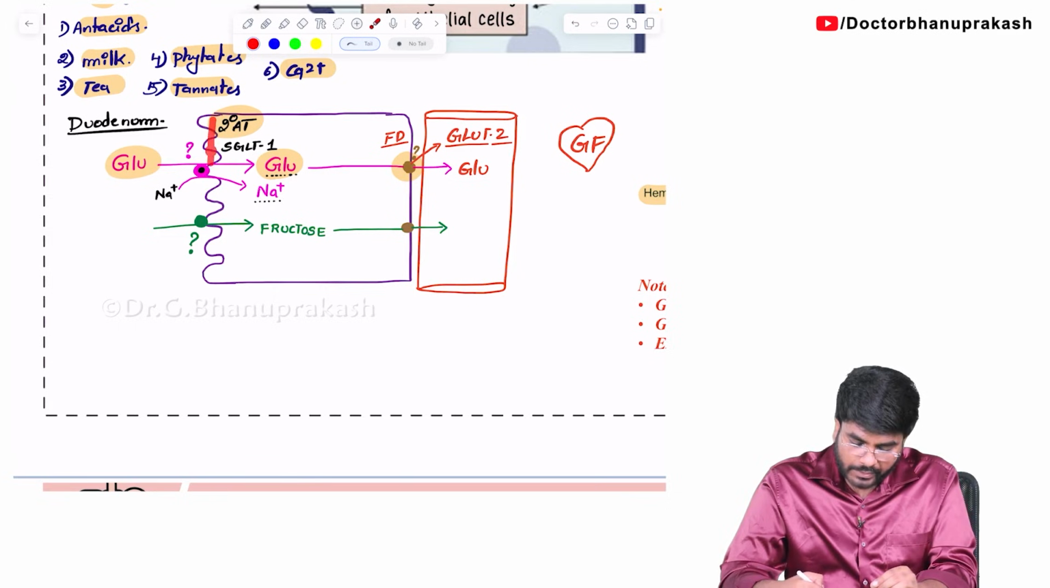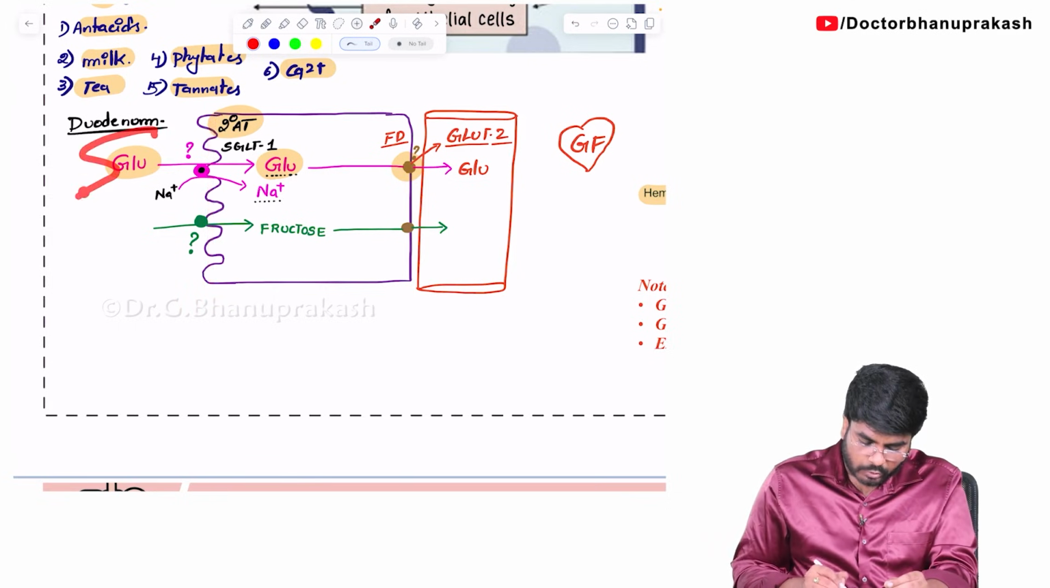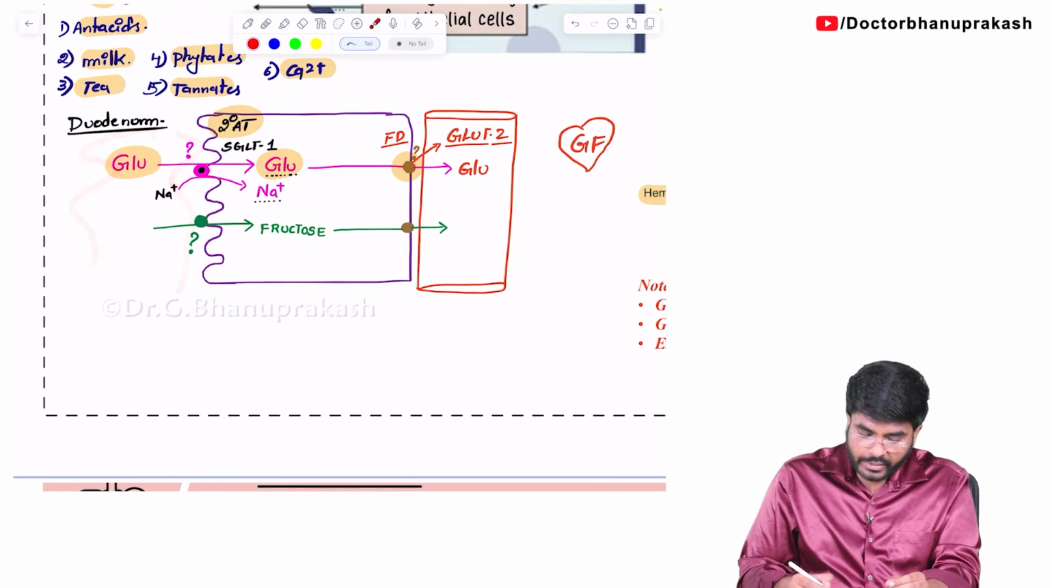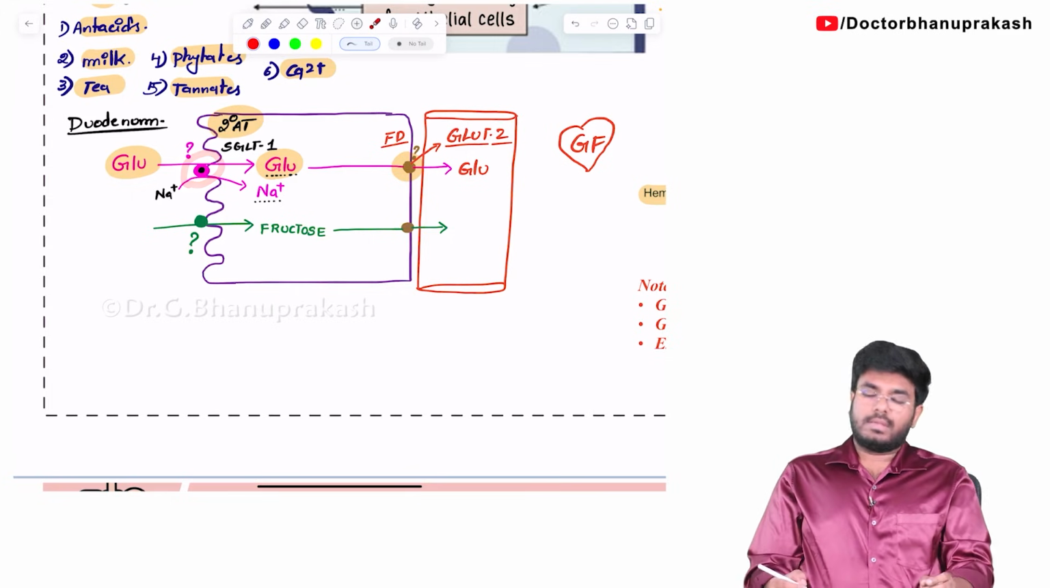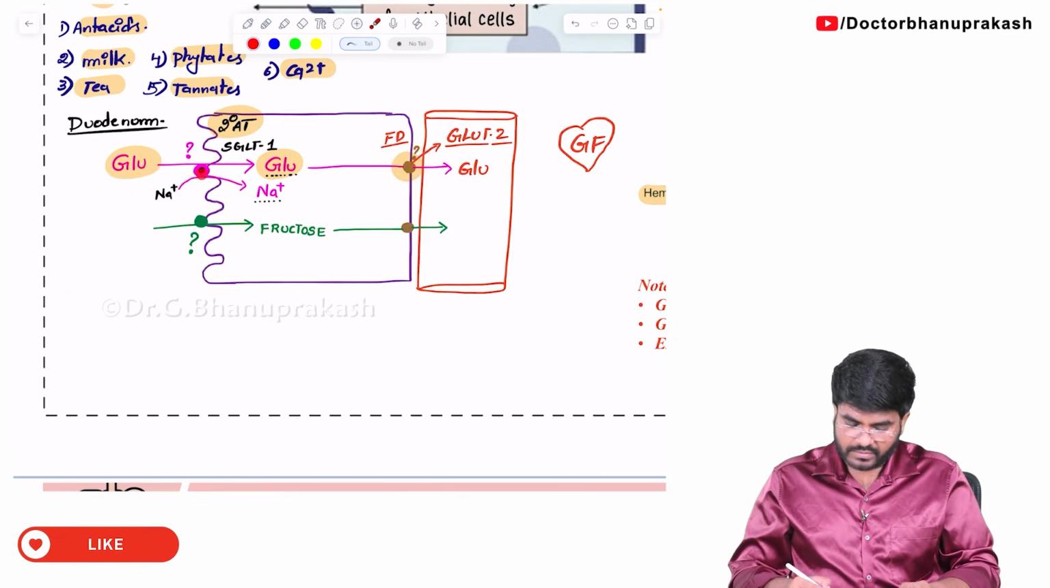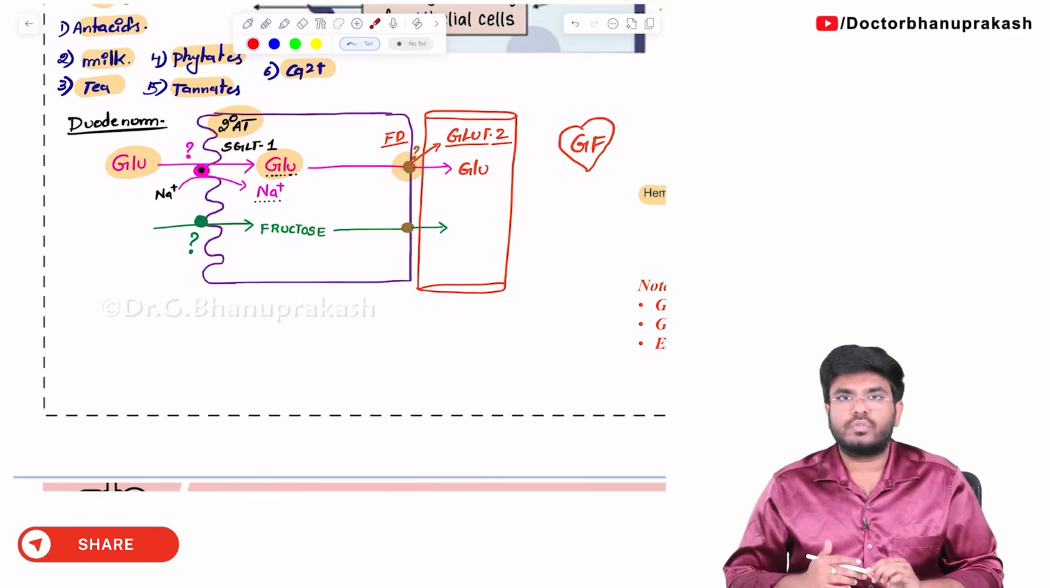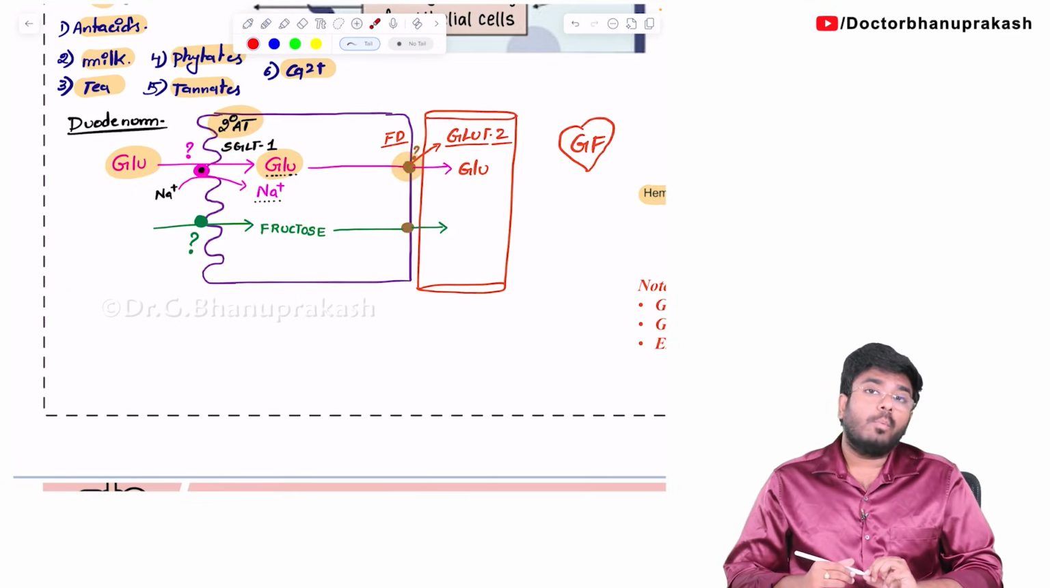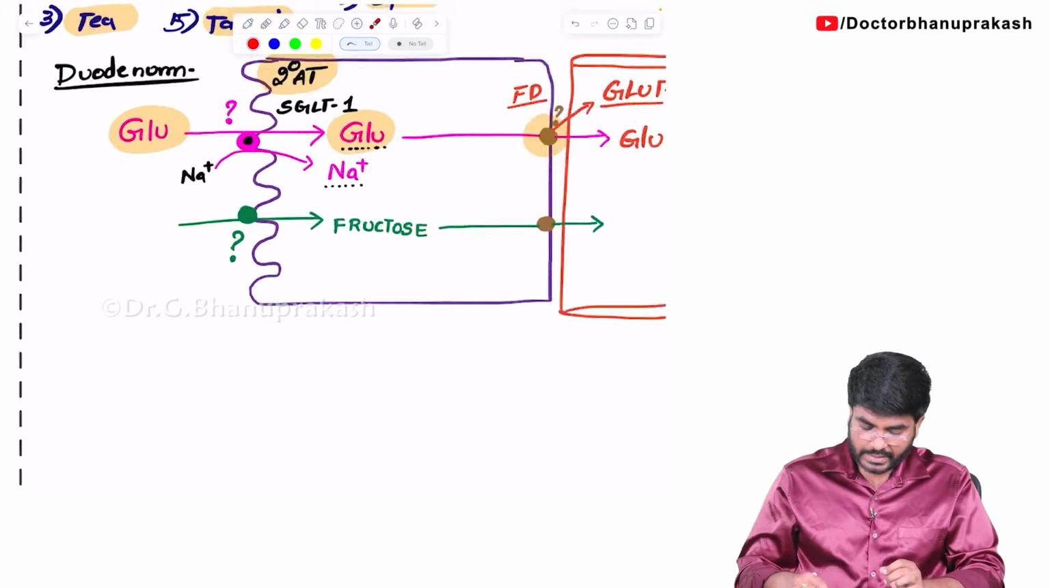On the luminal membrane, this is the lumen, all this area is the lumen. On the luminal membrane, which transporter is present? SGLT1. On the basolateral membrane, which transporter is present? GLUT2 is present. One is an example of secondary active transport, the other is an example of facilitated diffusion. Done, fine. Then what about other molecules like fructose?